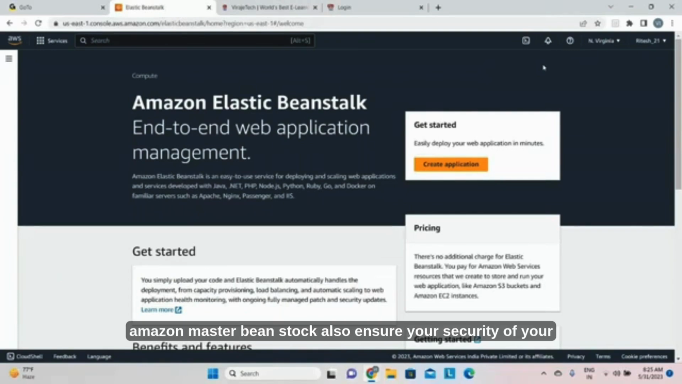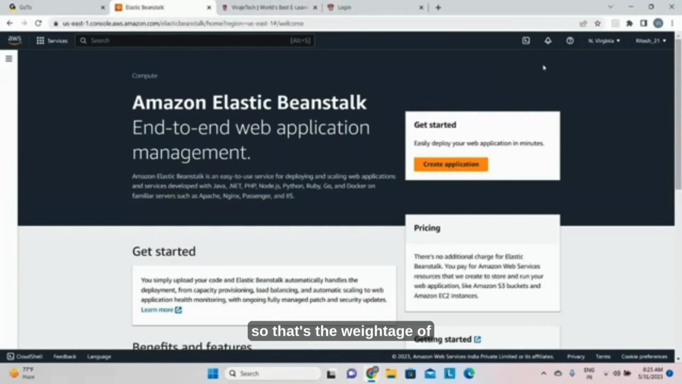And Amazon Elastic Beanstalk also ensures the security of your applications. It will do all kinds of security configurations. So that's the weightage of the Amazon Elastic Beanstalk.